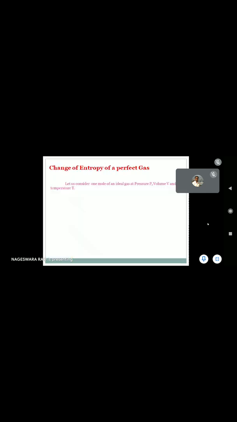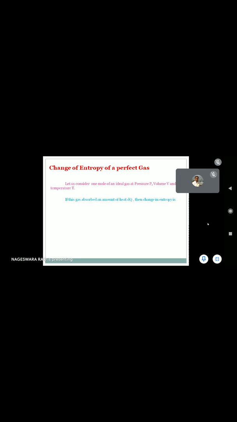So now our topic is change of entropy of a perfect gas. Let us consider one mole of an ideal gas. Of course, this is mostly mathematics with a little physics. Let us consider one mole of gas whose pressure is P, volume V, and temperature T. This gas absorbs an amount of heat dq.